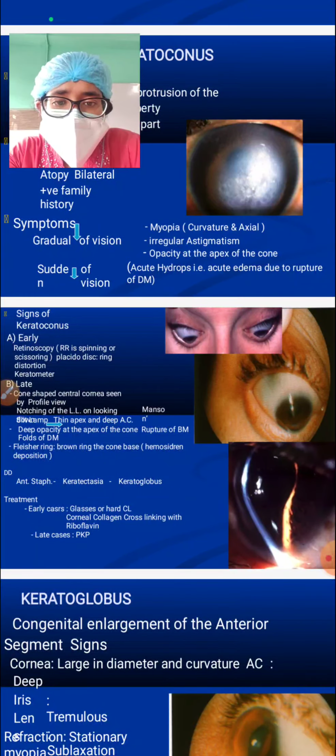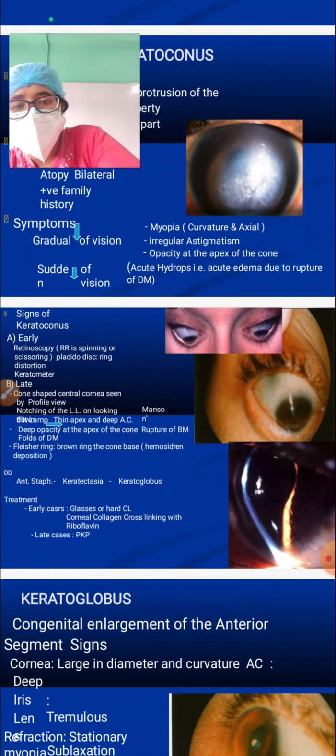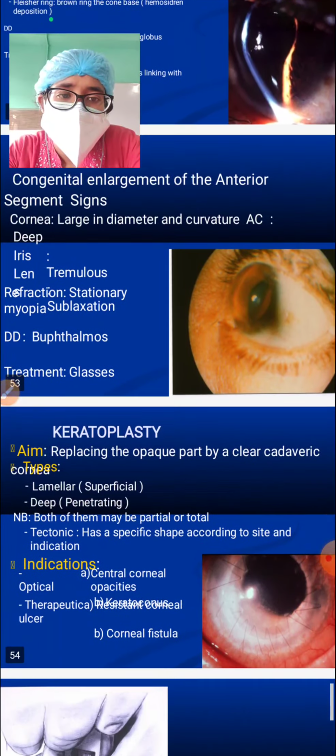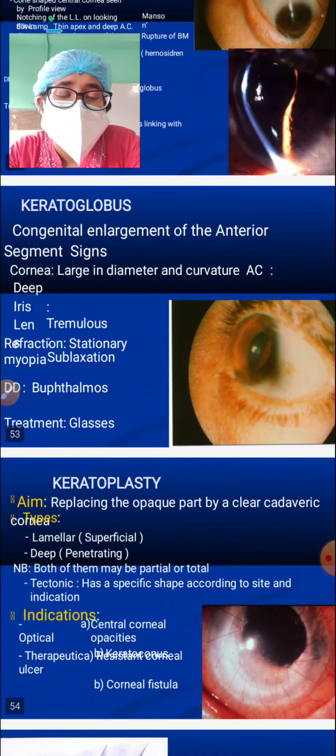But the main thing to remember is the management: in early cases you prescribe glasses or contact lenses, and later we do the corneal collagen cross-linking procedure with riboflavin. The last option is penetrating keratoplasty. Another ectatic condition is keratoglobus.